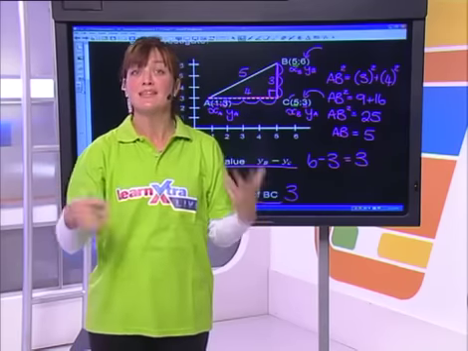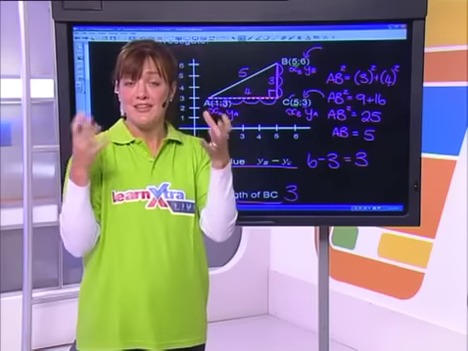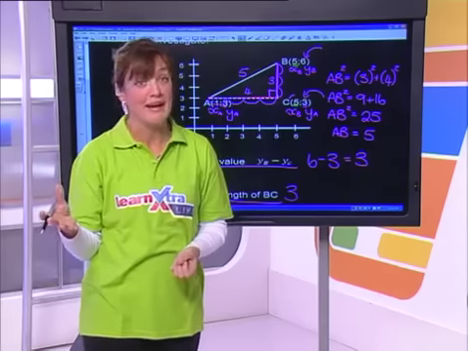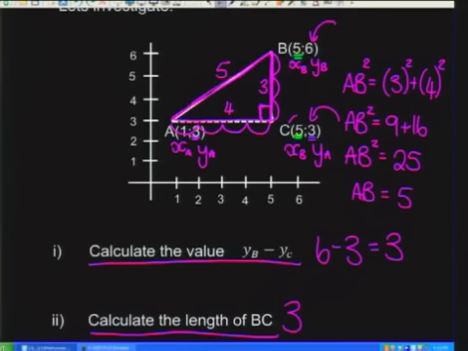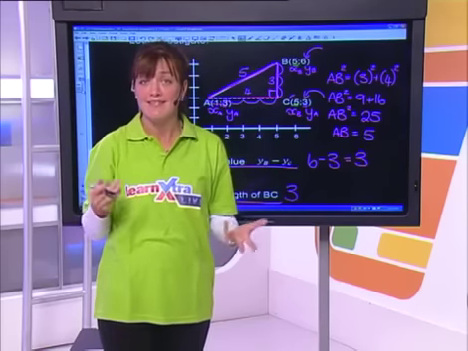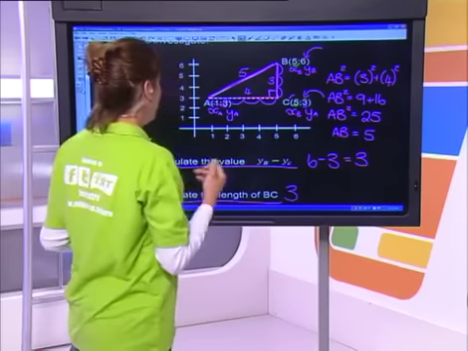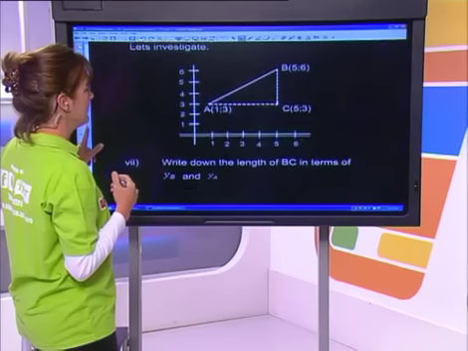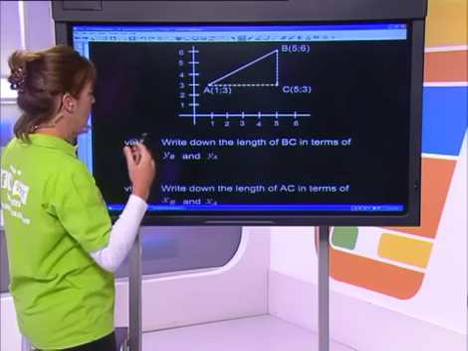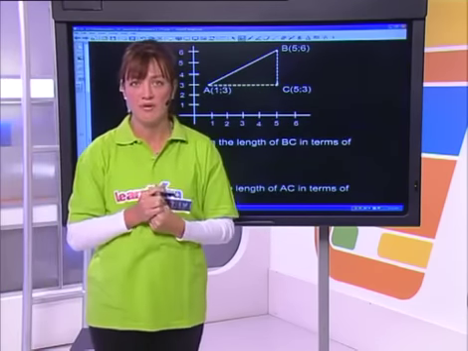Okay, so are we starting to piece together how we do this? Do you guys agree that your distance formula is actually derived from your theorem of Pythagoras? To work out that direct distance from A to B, what I did is I worked out the distance from B to C and the distance from A to C, and we applied Pythagoras' theorem to it. So let's now take this and actually do it without numbers. Let's work with it in terms of x's and y's and so on.